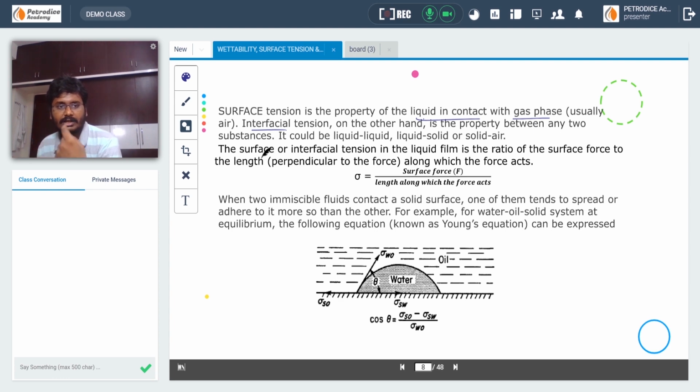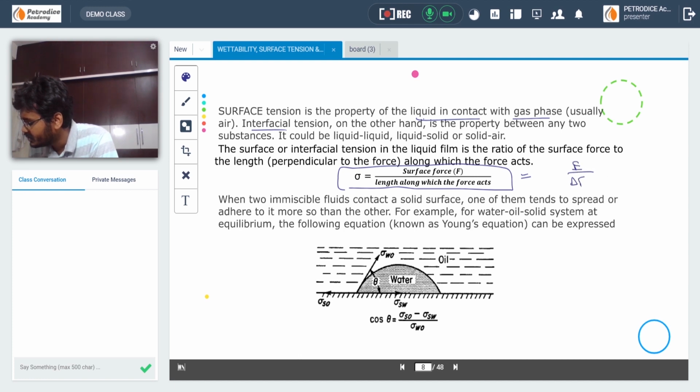Interfacial tension is for any two substances. Okay, and sigma is given as surface force F divided by length along which the force is acting, and you also have to remember this one, E divided by change in area. Okay, this one is also somewhat important.